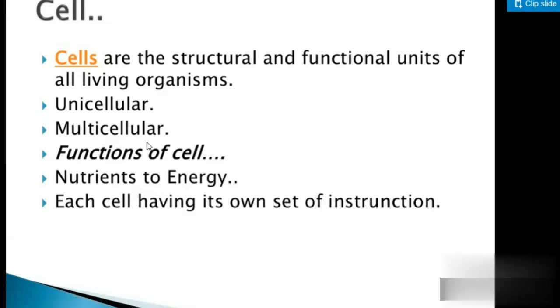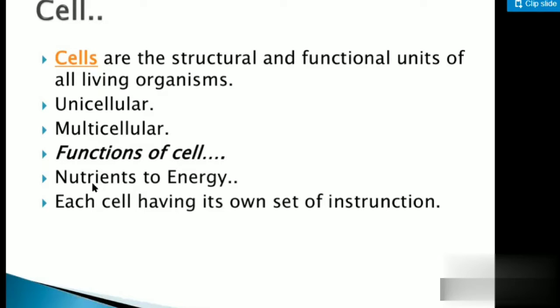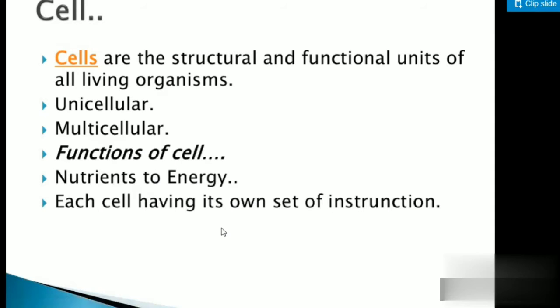And what is the function of a cell? Nutrient to energy. See, what we are getting as a nutrient, what we are having as food, that should be converted into energy. And most of that is done by cells only. The second thing, each cell has its own set of instructions, meaning they have their own functions to work like this. So that is why they are telling this.